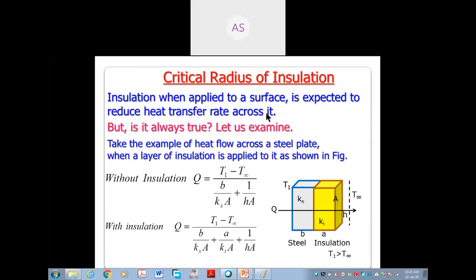Means this line is correct for this case. Okay, for this case, this statement is correct or true. But whether it is true always, that we have to see. Okay, everybody got here? Now from here the new concept comes from the next slide.